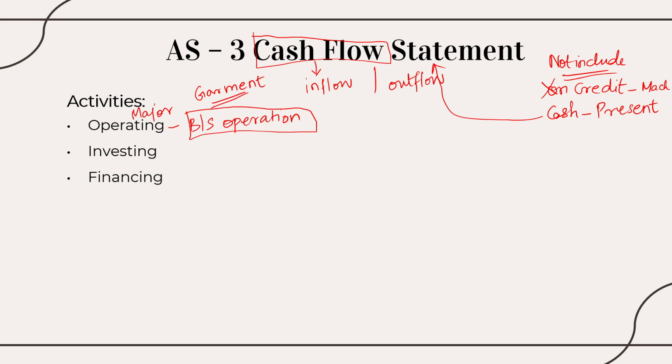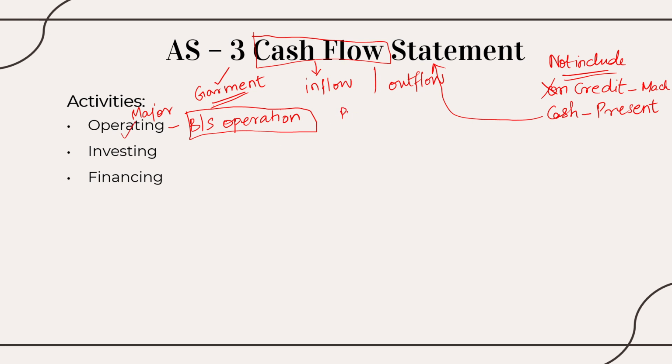So my operating activity would be to produce garments, to buy and procure my raw materials, to use my labor force to convert it into a finished product, into a dress. Whatever cash inflows and outflows I require for it will be noted down in my operating activity.